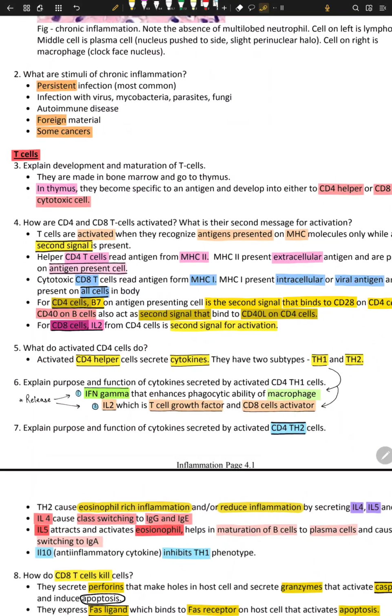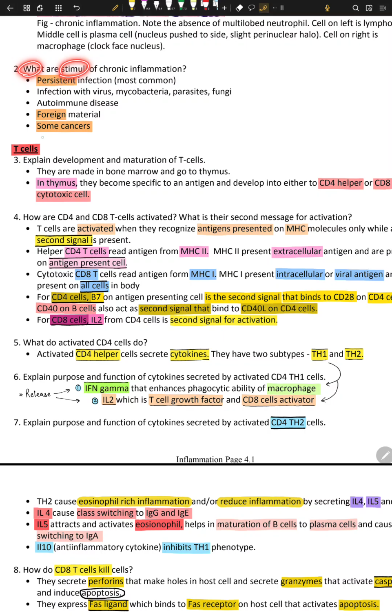Okay. What are the stimuli? We know the stimuli. It can be persistent infection, persistent virus infection, mycobacterium, parasite, fungi, foreign material, some cancer, autoimmune disease. It can be a lot of things. Okay, let's start with T cells.